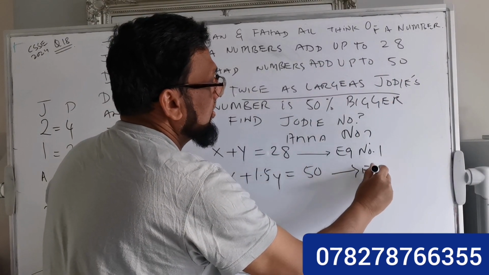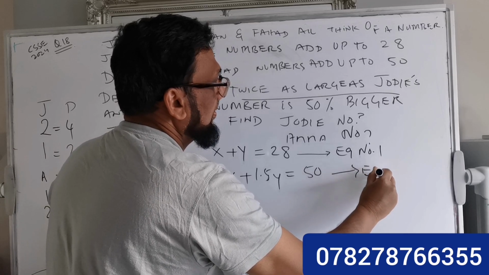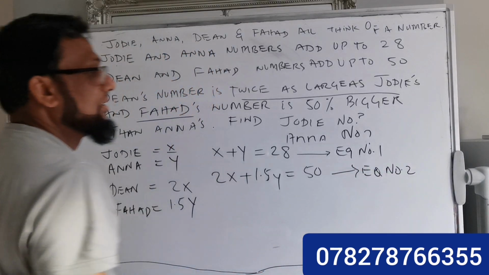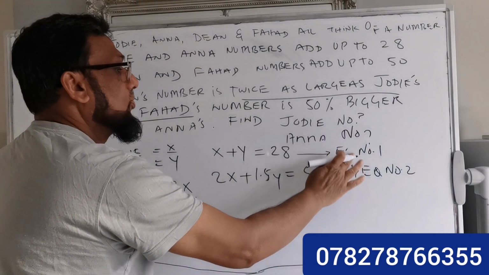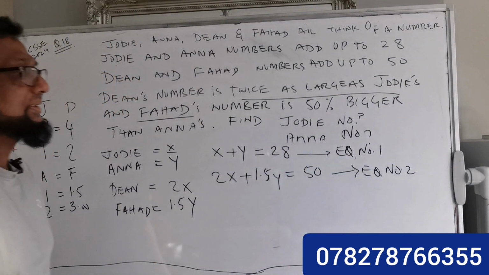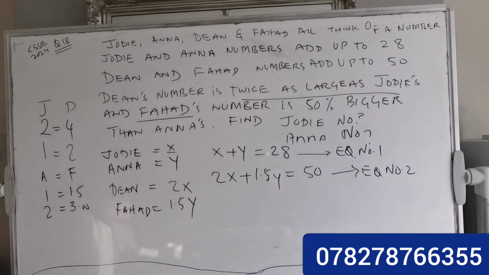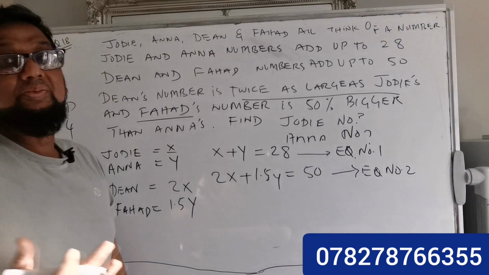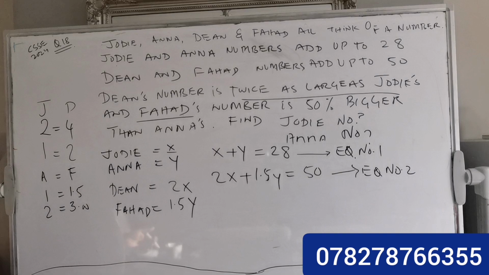This is your equation number 2. So this is equation number 1 and this is equation number 2. So this is a question of simultaneous equations. So go back to my last video and check how to solve simultaneous equations.